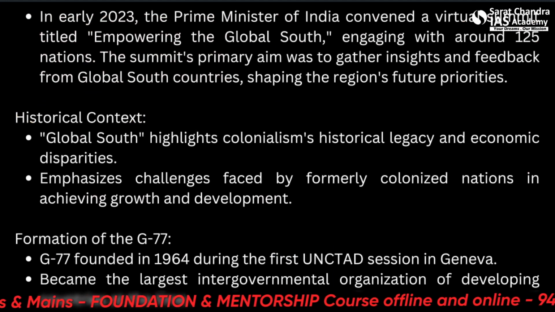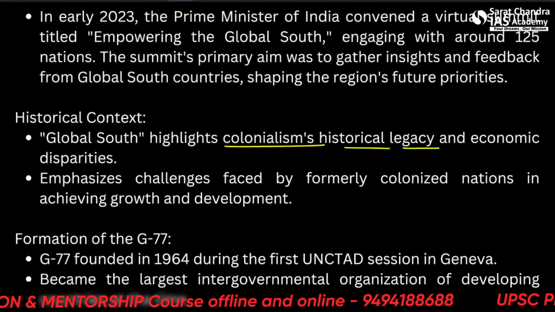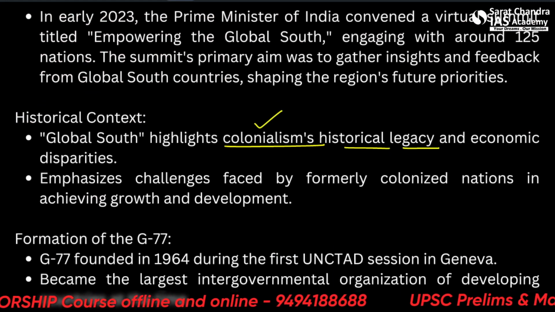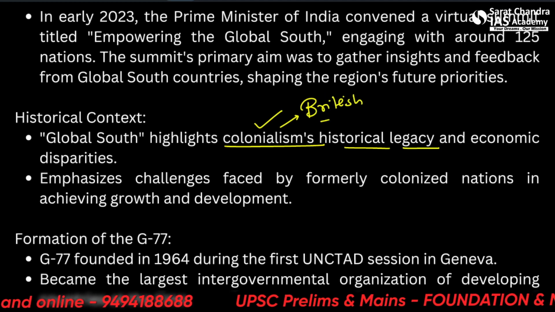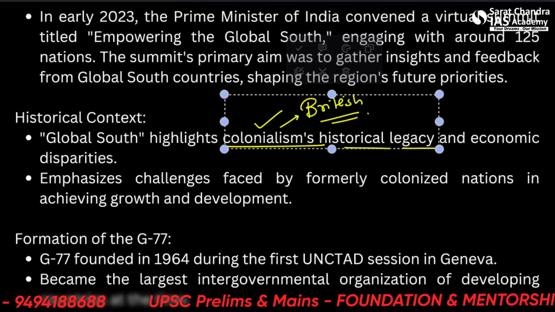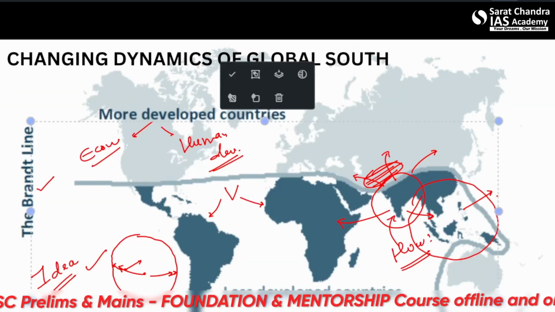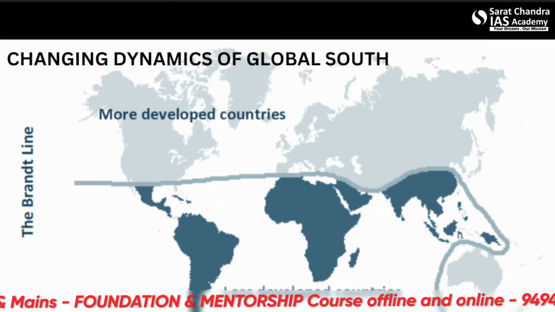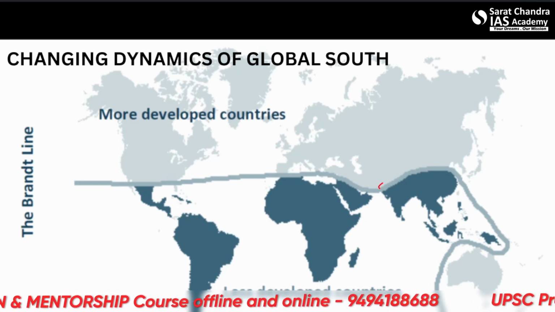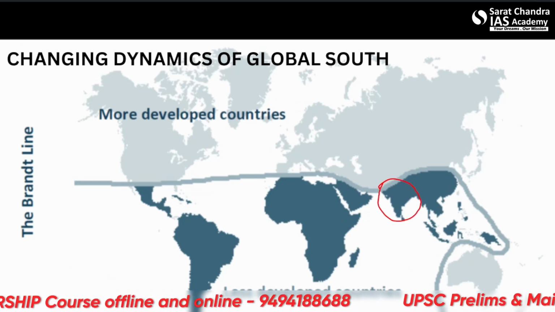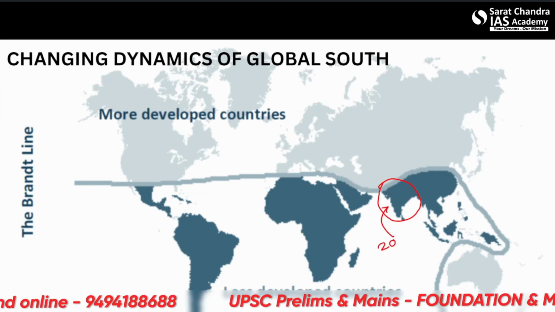So let's see the historical context of where this term global south came from. Global south highlights colonialism's historical legacy. So colonialism, let's say, we are not talking only about the British. Let's just go over the map once. So when we talk about India, we see that the British reigned over us for around 200 plus years.